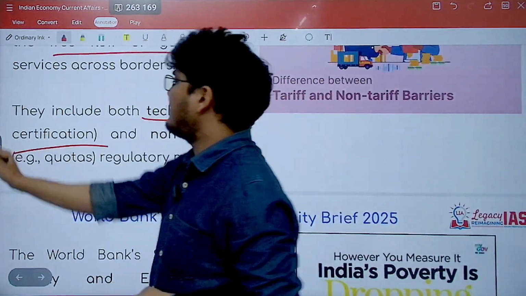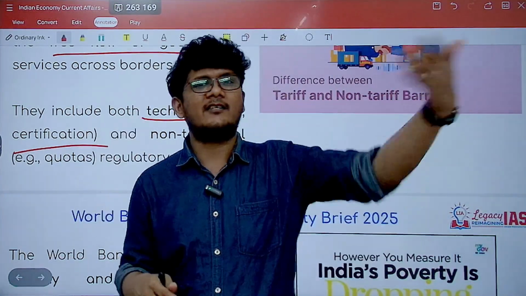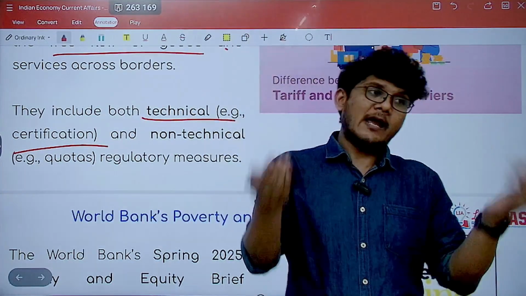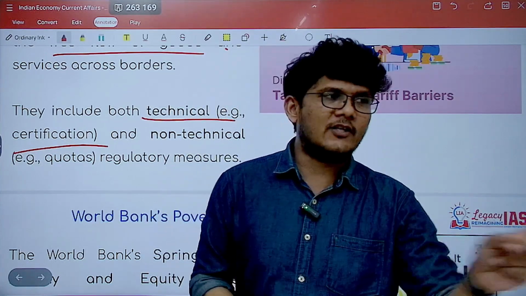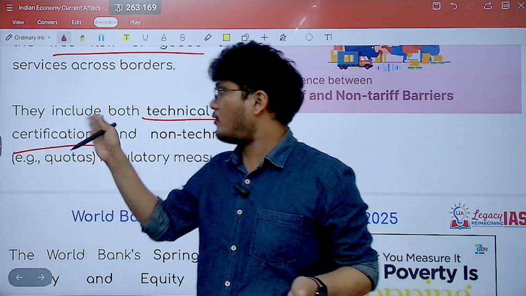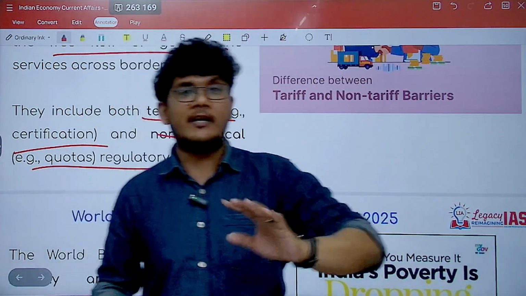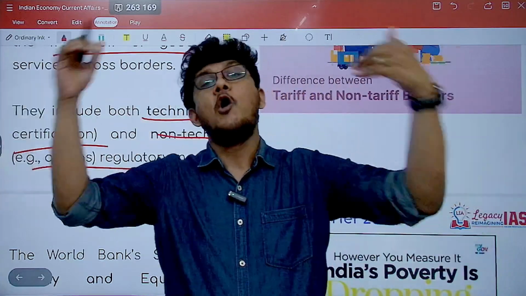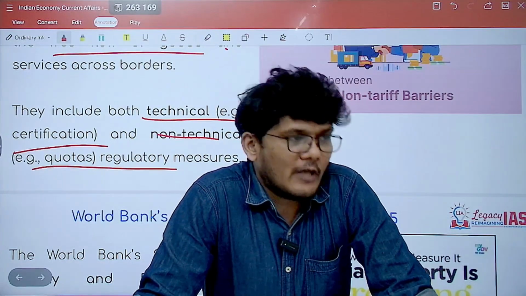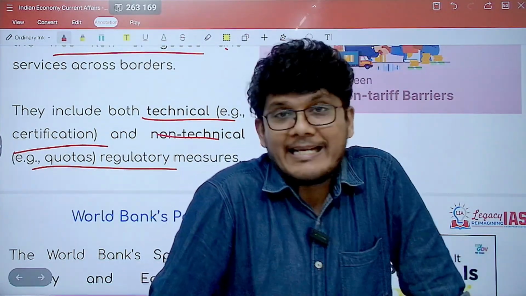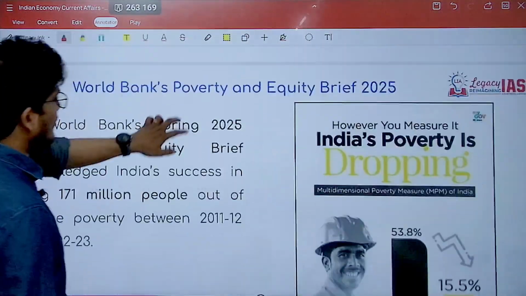They can be technical, for example certification, technical barriers. You are sending this product, we want to ensure that it is certified by some institution, by our own institution or a world organization institution, so as to ensure the quality, the safety regulations, and so on. So this is a non-tariff barrier. Non-technical, for example quotas, limitations, sanitary, phytosanitary, environment, human rights violation, etc. All these reasons can be non-tariff reasons. Now here any country will come up with any standard and can easily reject it. That is why this leads to hindrance in the free trade which is being talked about.